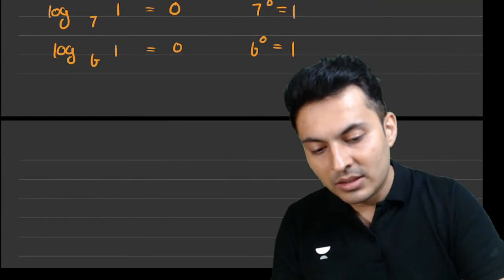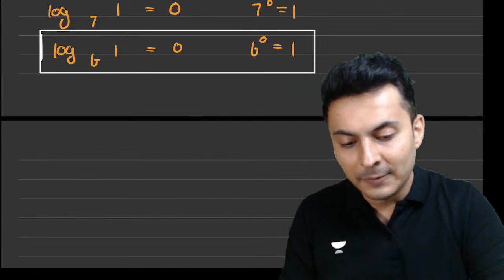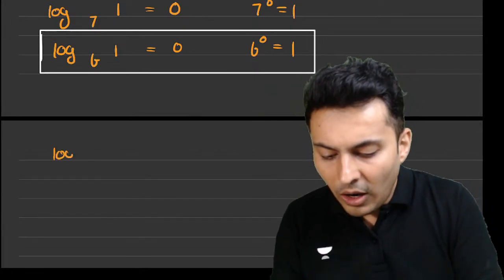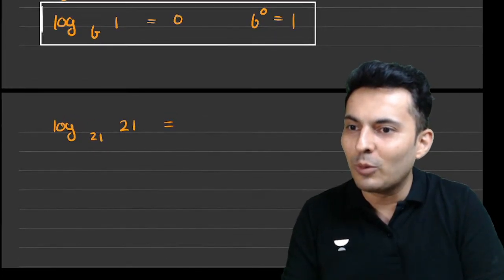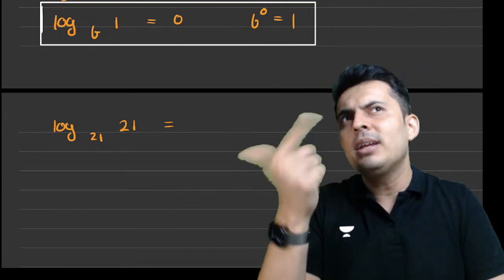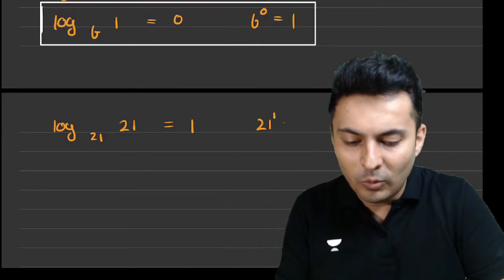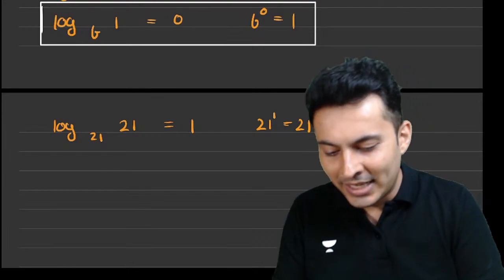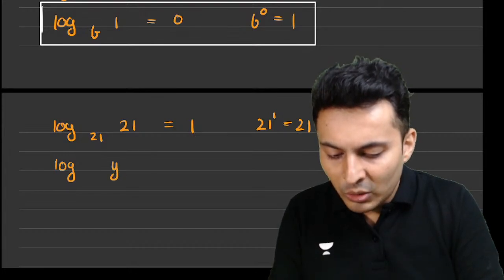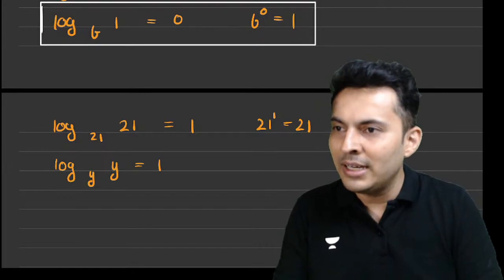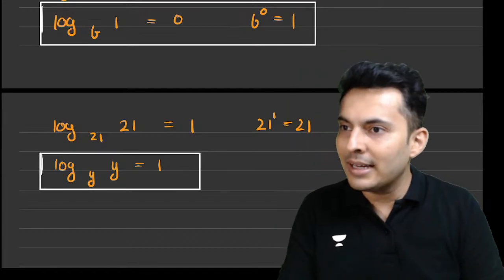So this is one formula that you have learned. Another question: log of 21 to the base 21. Come on, my dear students, log of 21 to the base 21. What do you think it is? 21 raised to what will give me 21? I want the same number, so I'll get it as 1 only, because 21 raised to 1 is 21. So log of some number y to that same base y is basically 1 only. So this is another formula. So simple, guys. Very good.